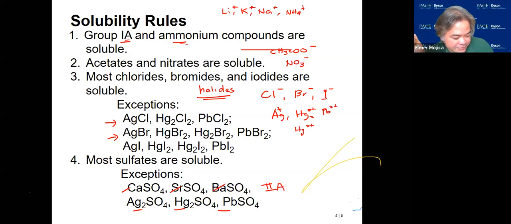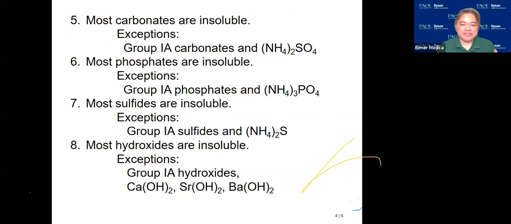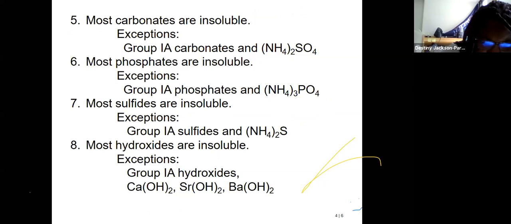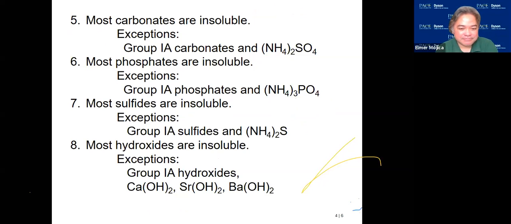Okay? So we are already in the statements of all blank are soluble. The next set of solubility rules is the other way around. Here, all are insoluble except. The first one is the carbonate. Most carbonates are insoluble, exception, the group 1A and the ammonium ion. Now, you go back to rule number 1. All group 1A and ammonium ions are soluble.